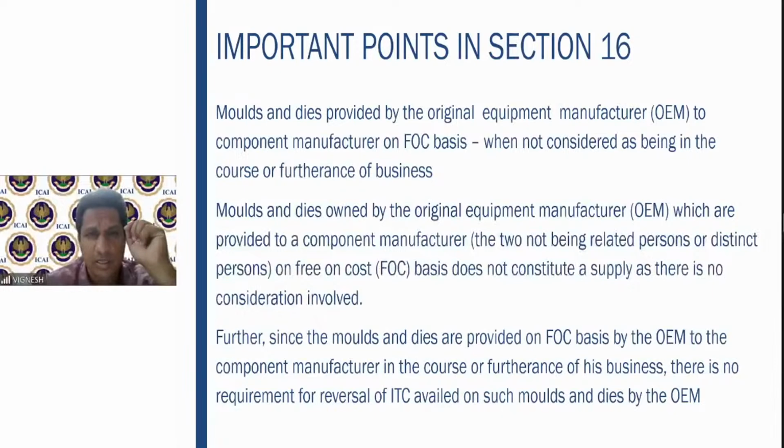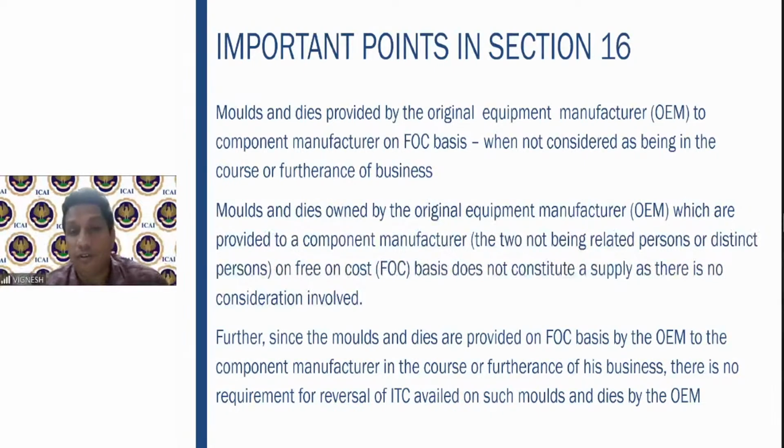In that situation, whether it is to be considered in the course or furtherance of business, where the original equipment manufacturer gives these to the component manufacturer free of cost. Here is the clarification given: the molds and dies owned by the original equipment manufacturer, which are provided to the component manufacturer, both not being related or distinct persons.